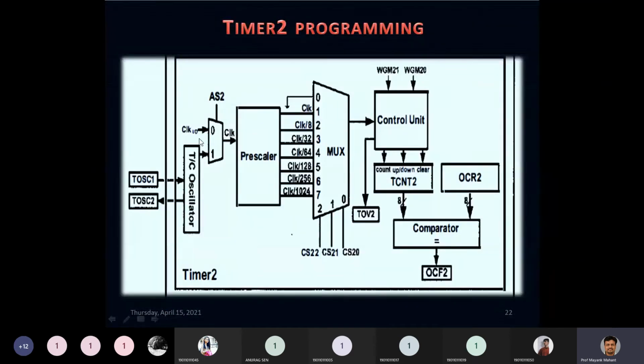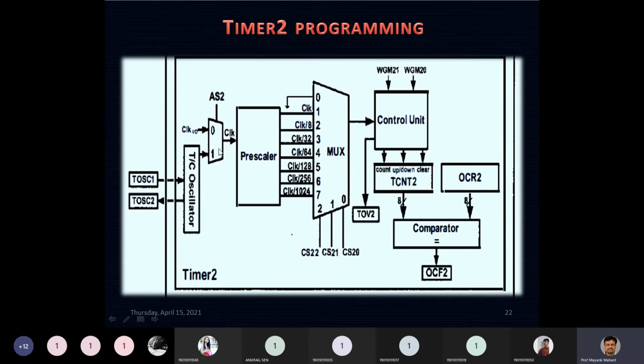Okay, so the sourcing of clock is different. Now, as I already talked about, the AS2 bit is available in your ASSR register. If you make this bit 1, it will work in asynchronous mode. If I make it 0, it will work on the same clock on which my system is working. This is the clock.